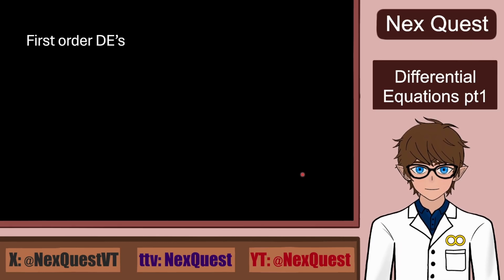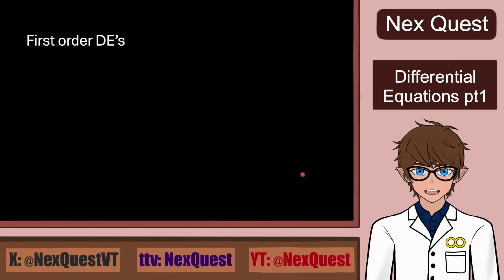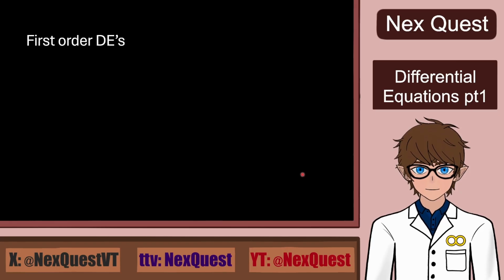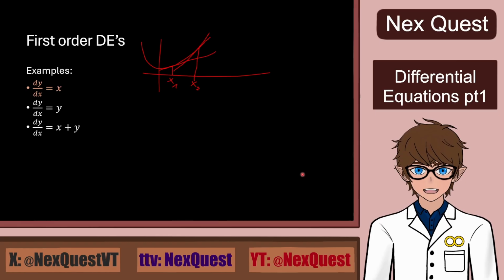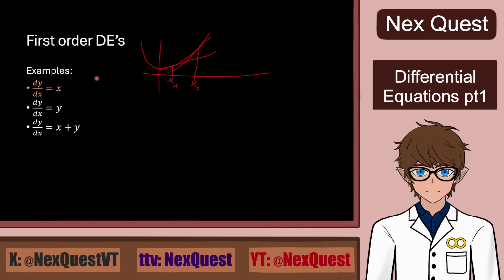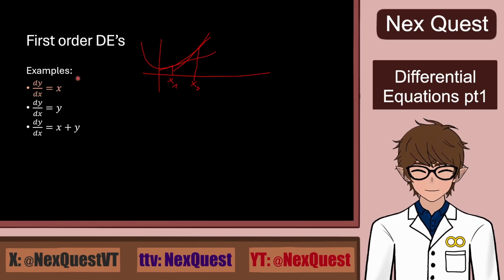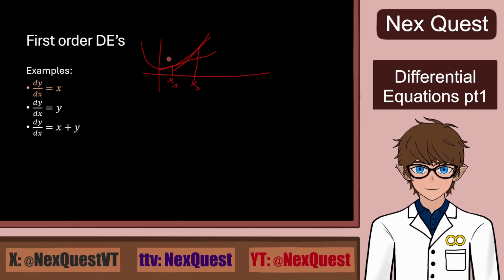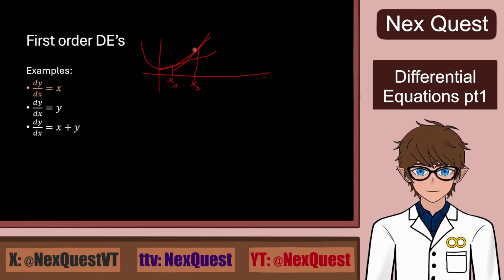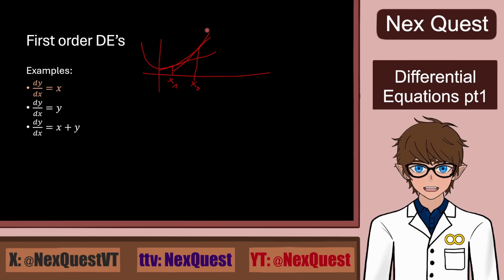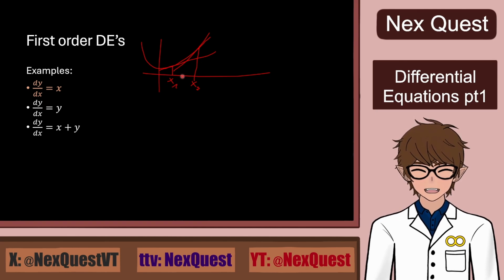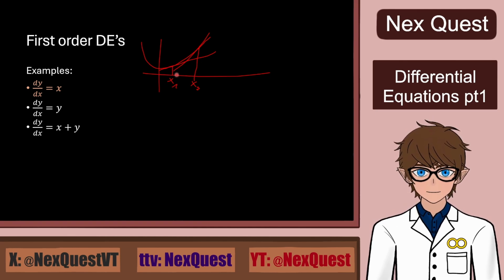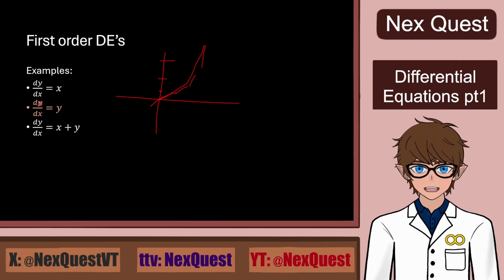So let's start with first order DEs, and as I said, they only involve first derivatives. They are the simplest ones. Basically, we already solved some when learning differentiation. So here are just a few examples of them. In the first, the change depends on the position at which we are observing the system. So we have a certain function, and then we draw the slope at two random points. We see that they change depending on the x value at which we read it. In the second, that change depends on the current value.